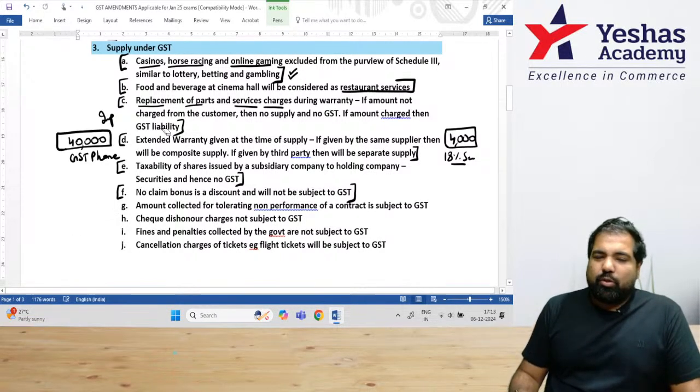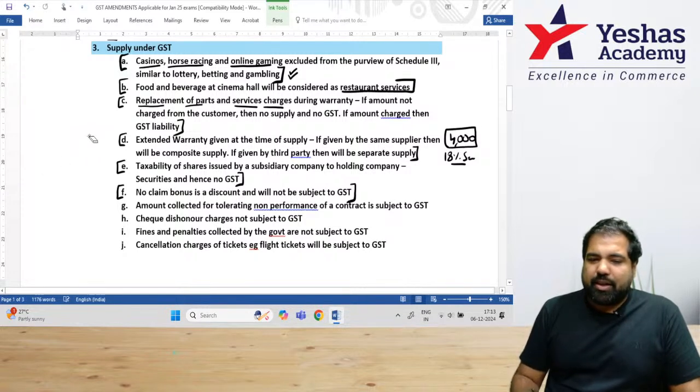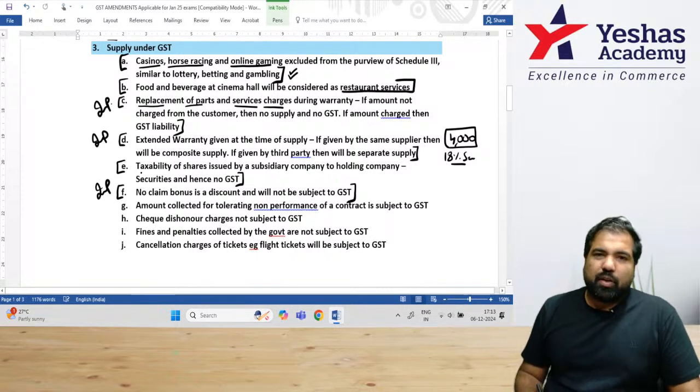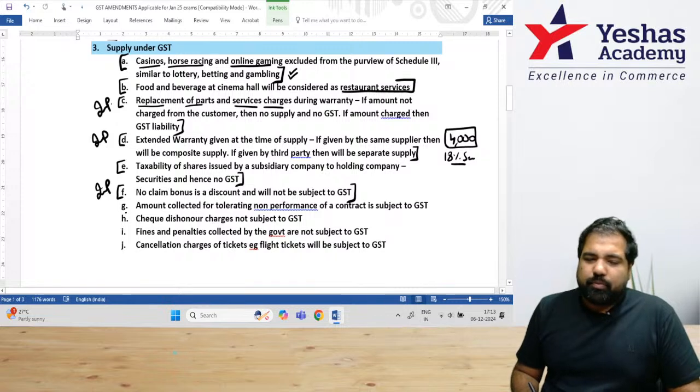So I'm just going to tell you which are the ones which are important. The extended warranty one is important. The replacement of parts is important. No claim bonus is also important. So these three are important amongst you. The others are very small.